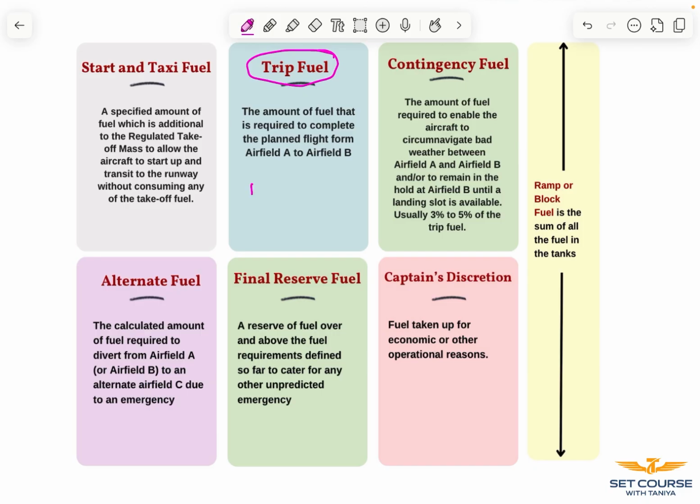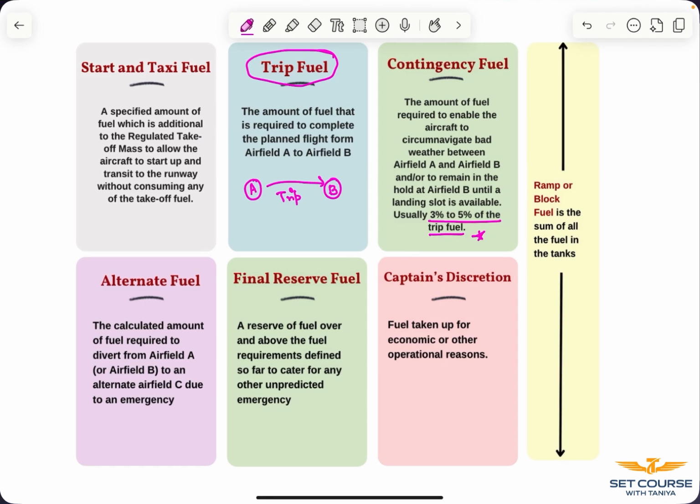Now the next one being trip fuel. The fuel required for an aircraft to complete its flight from airfield, say A to B, is referred to as trip fuel. The contingency fuel: say due to bad weather, an aircraft has to make a hold over a certain airfield, or the fuel that is required to circumnavigate that bad weather is referred to as contingency fuel. It is usually 3 to 5% of the trip fuel. Now this is very important because this is asked as such in the DGCA exam, that contingency fuel is 3 to 5% of trip fuel.